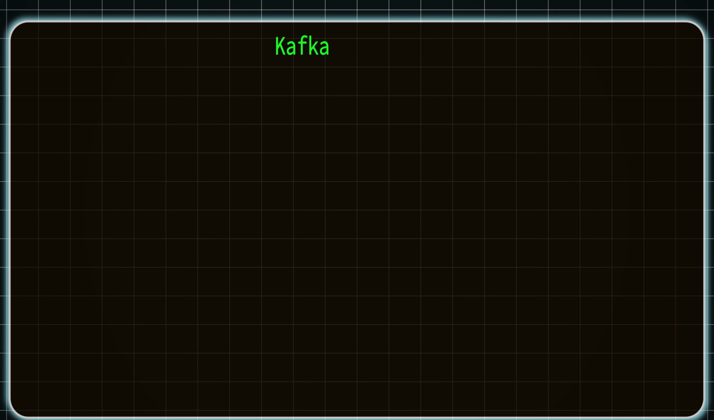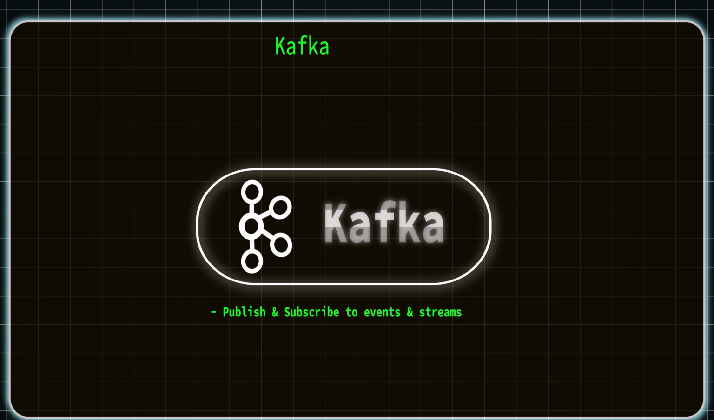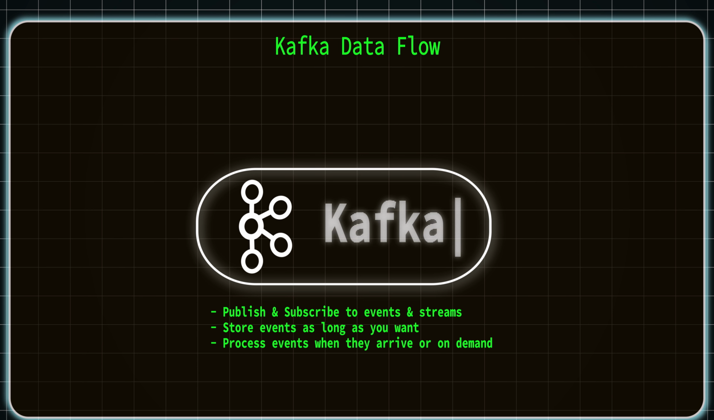Now let's see what is the actual architecture of Kafka and how it works. The reason I'm taking you deep into this topic is that there is a relation between these messaging queues, pub/sub architecture and the Kafka flow. So you will be in a position to answer any of the topics coming your way. So finally coming to Kafka, it supports publishing and subscribing to events and streams. Unlike traditional messaging queues, it can store events as long as you want, and it can also process events when they arrive or on demand.